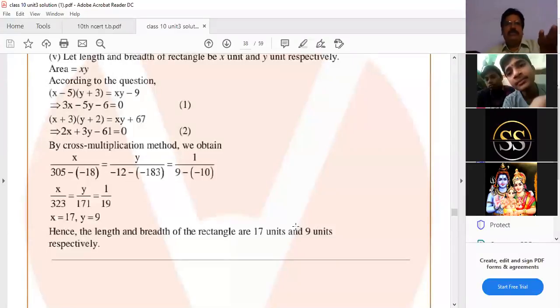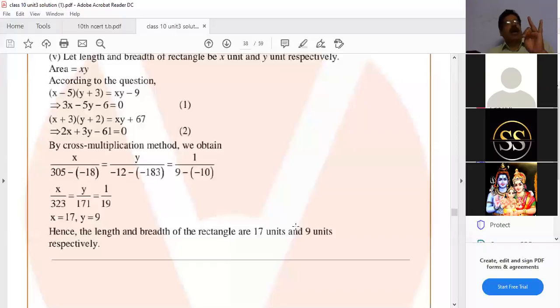Previously, distance, speed, time. This is related to area sums, distance sums, digit sums, ages sums, fixed charges, library and hostel fixed charges sums. These are all important. Any one word problem question you will get in the exam.